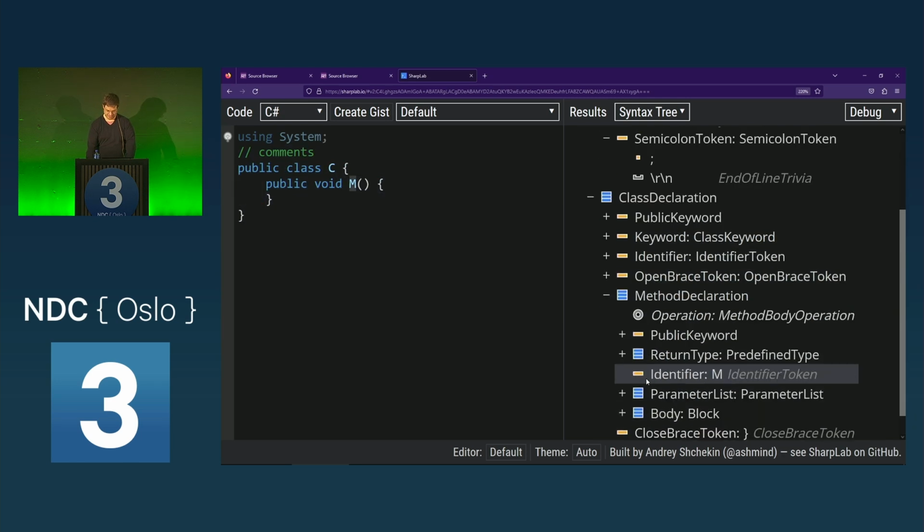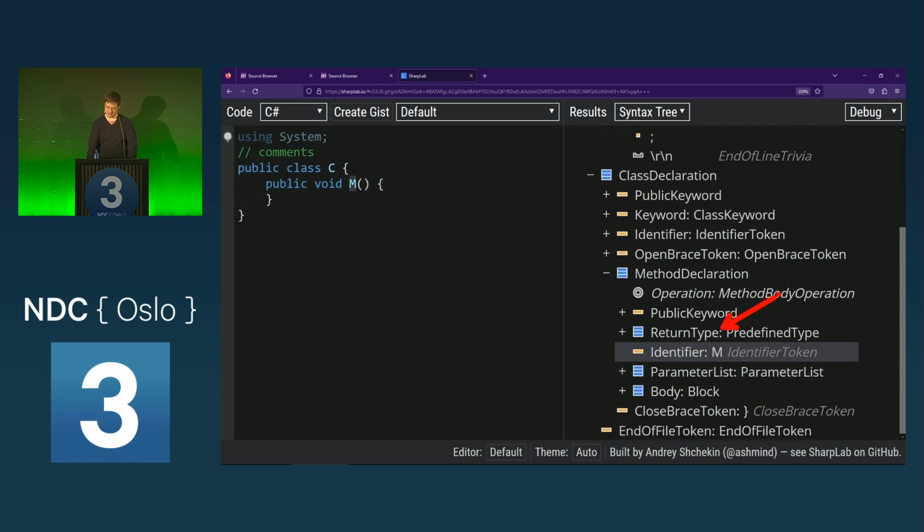And there is a method declaration. This method declaration has a return type. Now this return type is a predefined type. Predefined types are language types, such as void, int, double. Again, an identifier. Identifiers are always those that we can then invoke in our source code.